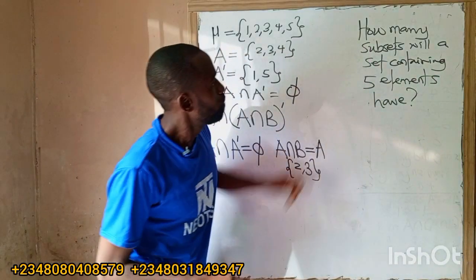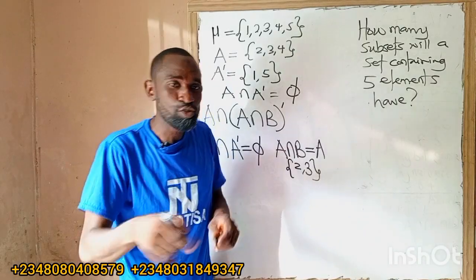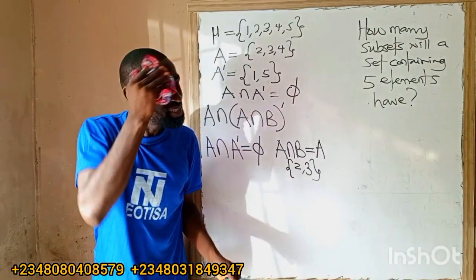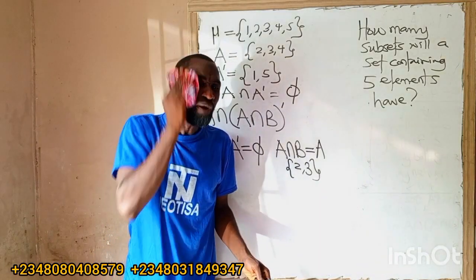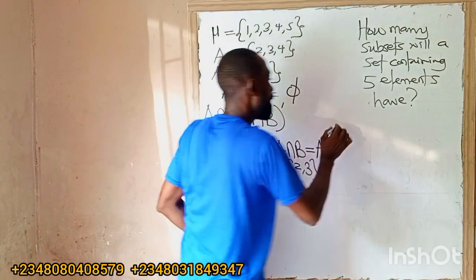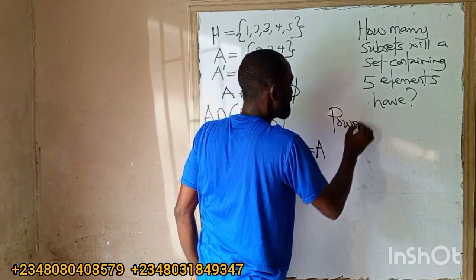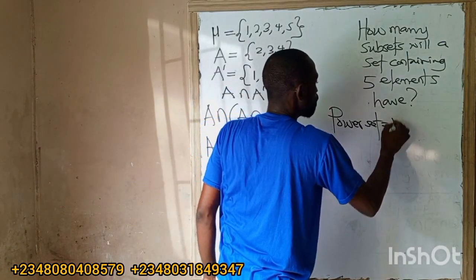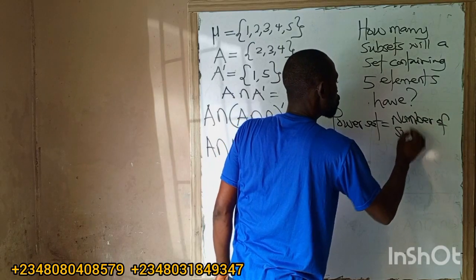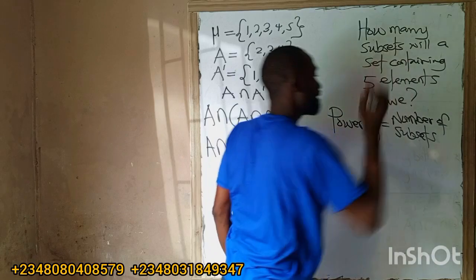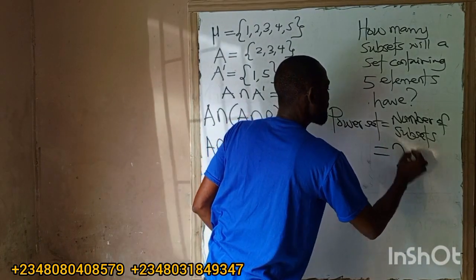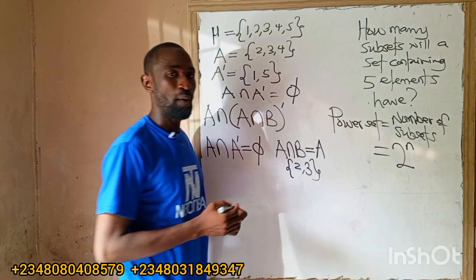Now, the number of subsets is called the power set, class, because we have to find how many subsets. So power set is equal to the number of subsets, and that's the formula. What's the formula? 2 raised to the power of n. That's the formula for power set.